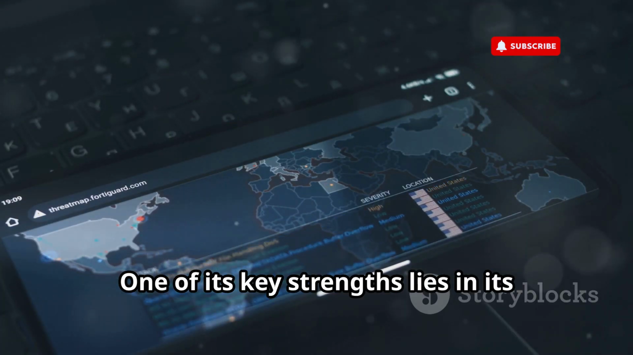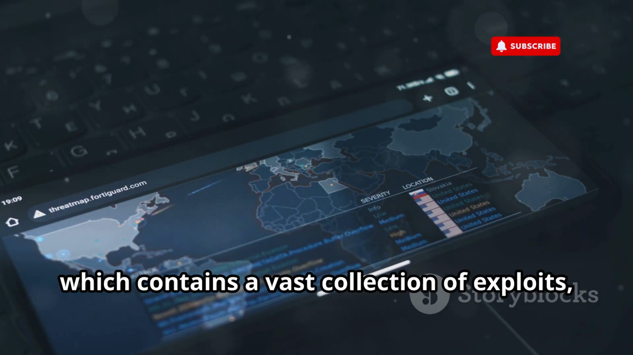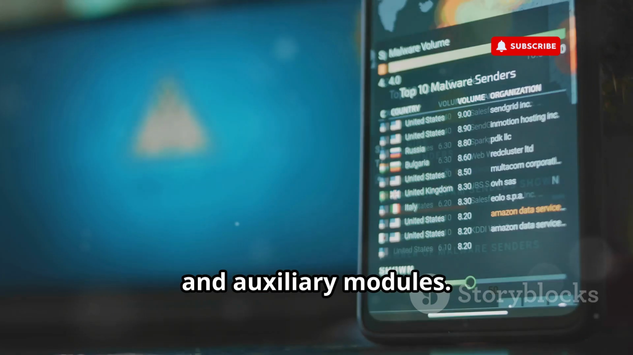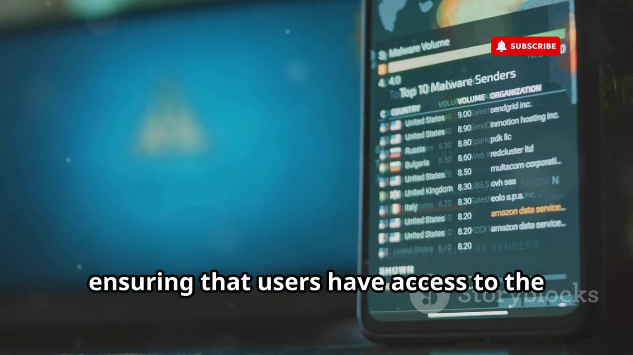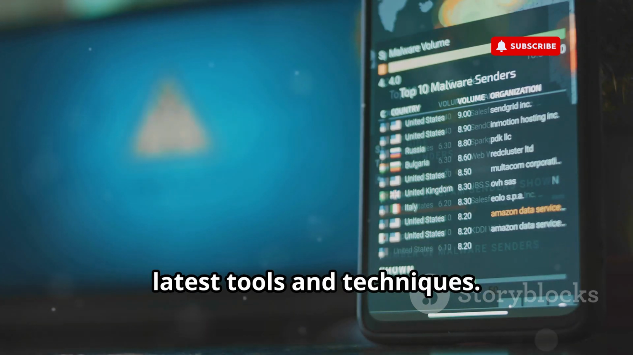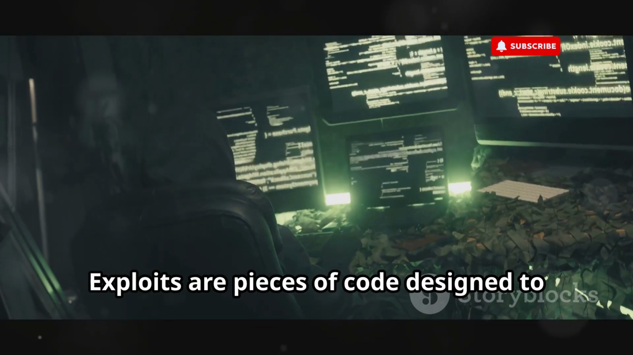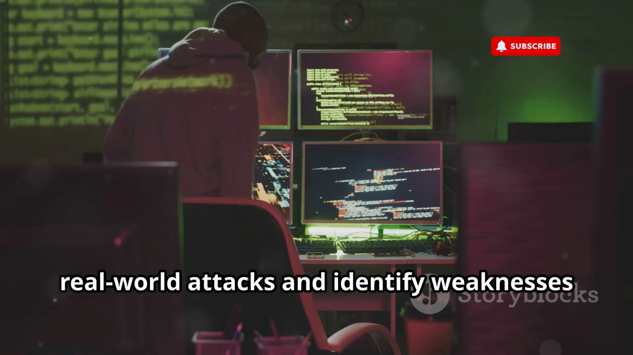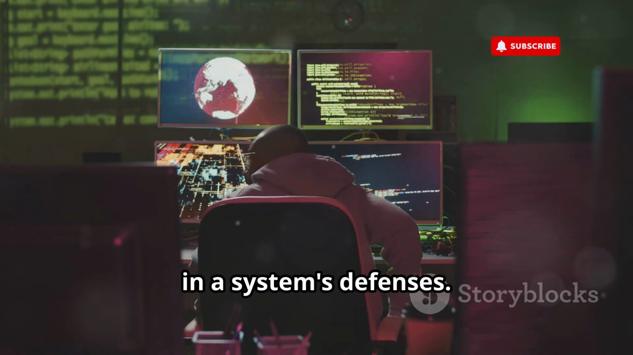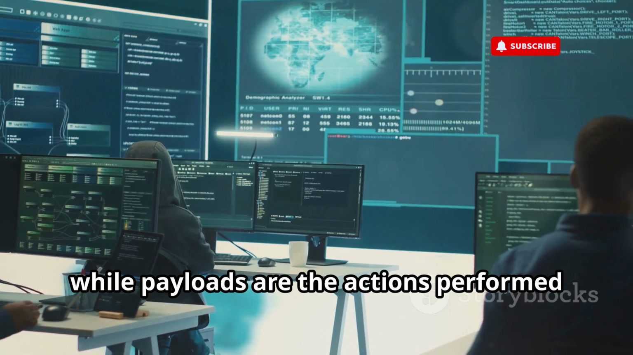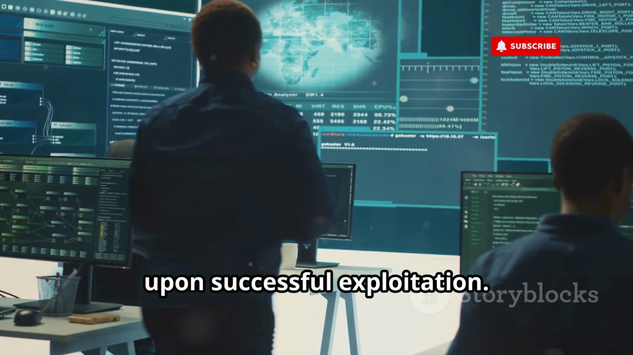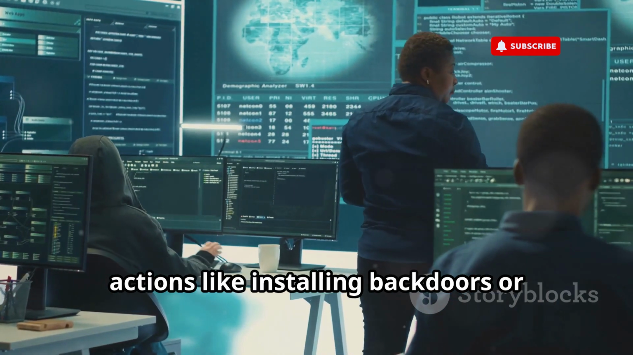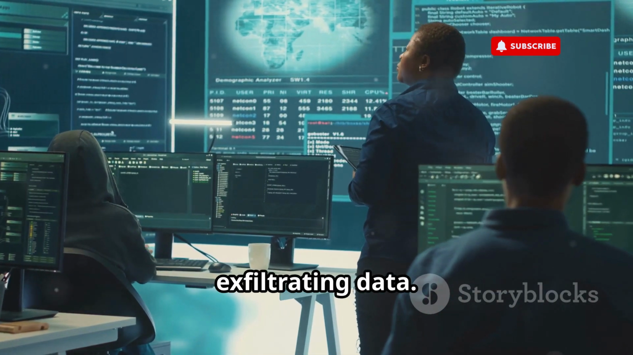One of its key strengths lies in its extensive module library, which contains a vast collection of exploits, payloads, encoders, and auxiliary modules. This library is continuously updated, ensuring that users have access to the latest tools and techniques. Exploits are pieces of code designed to take advantage of specific vulnerabilities, allowing penetration testers to simulate real-world attacks and identify weaknesses in a system's defenses. While payloads are the actions performed upon successful exploitation. These can range from simple tasks like opening a command prompt to more complex actions like installing backdoors or exfiltrating data.